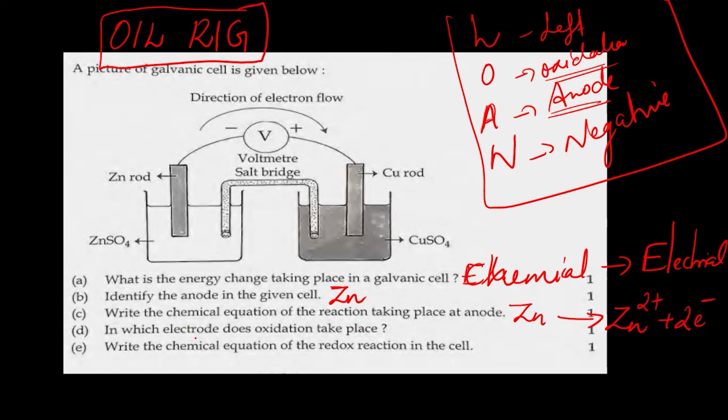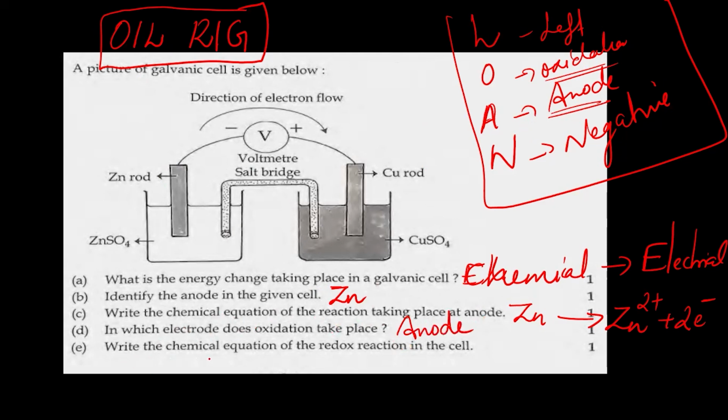So in which electrode does oxidation take place? When you know this word, it is very simple, right? When oxidation is taking place, at which electrode? Yes, of course, the anode.